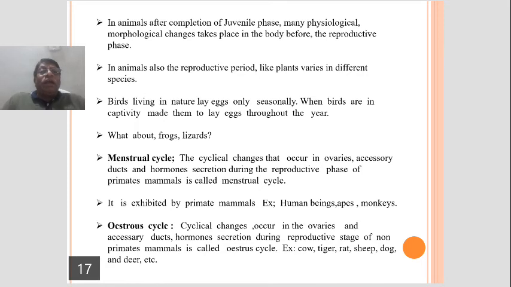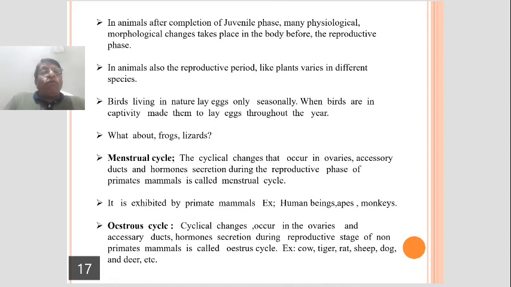Okay, it means after completion of the juvenile phase, when an animal enters into the reproductive phase, many more physiological changes take place. Say for example, take yourself, what are the physiological changes that take place?